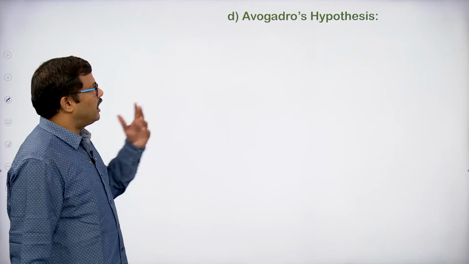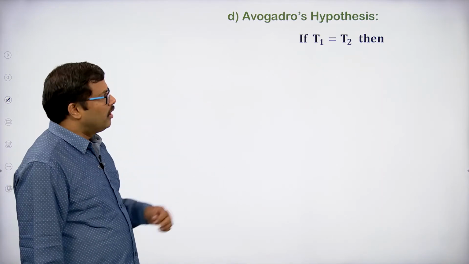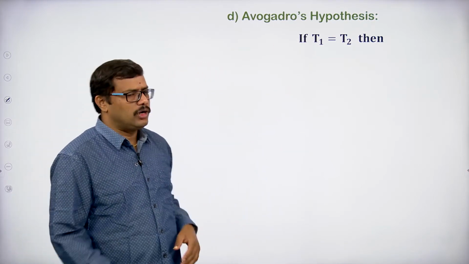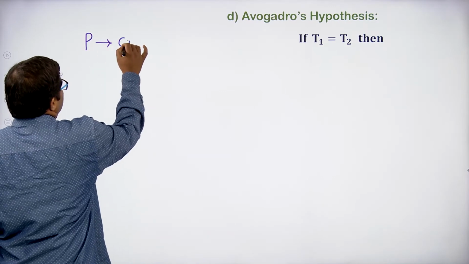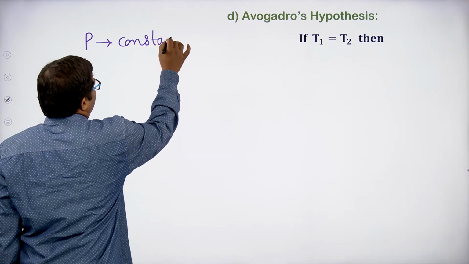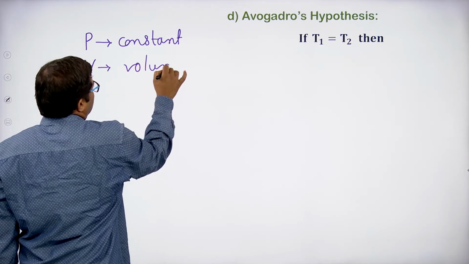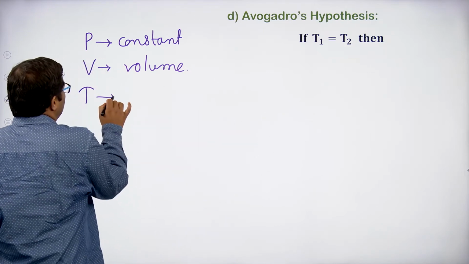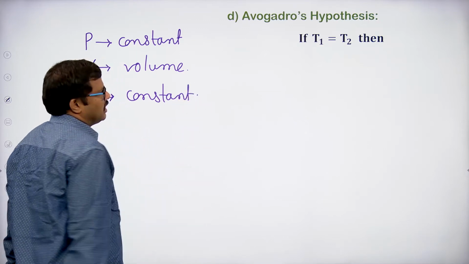Now let us further proceed so that we can easily get the concept. If T1 equal to T2, that is to say, since just now we have kept the pressure constant and the volumes are also constant, now we are keeping the temperature also constant.